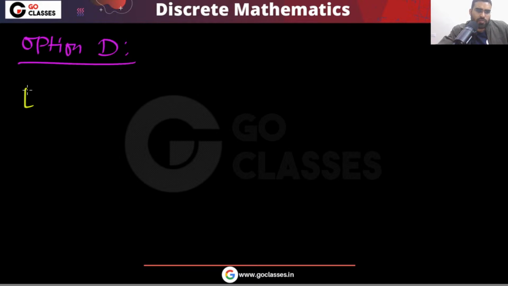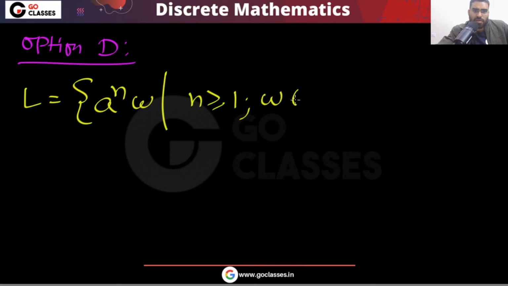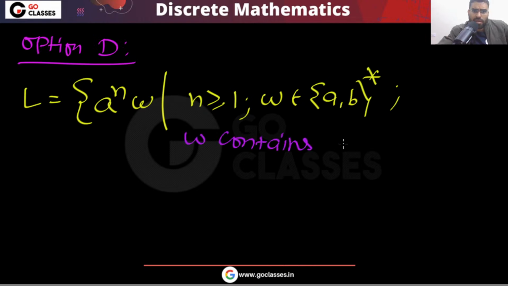In option D, this was your language: a power n w, where n is greater than or equal to 1, and w belongs to (a,b) star, meaning w is a string over a, b, and w contains at least n a's. Is this understood?